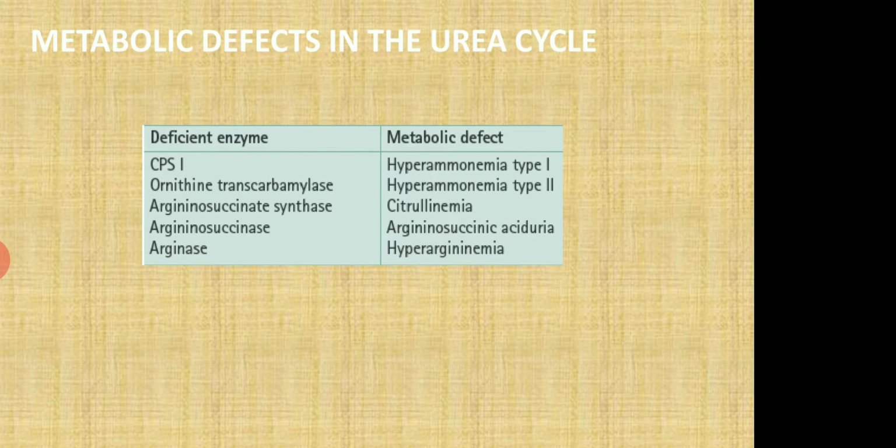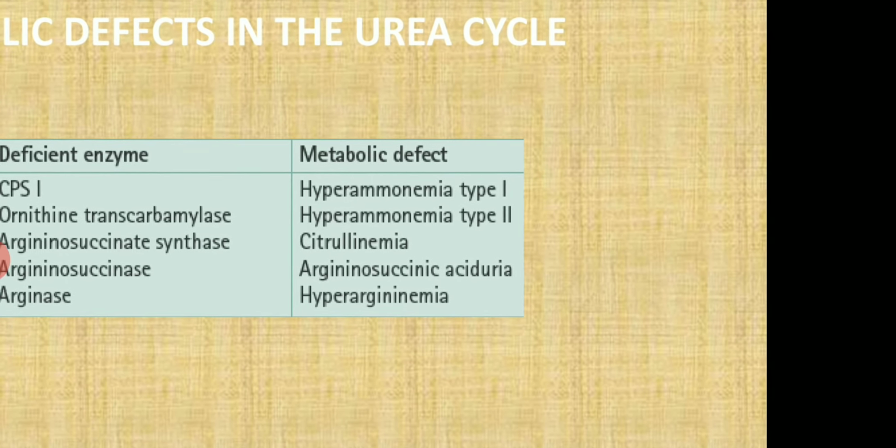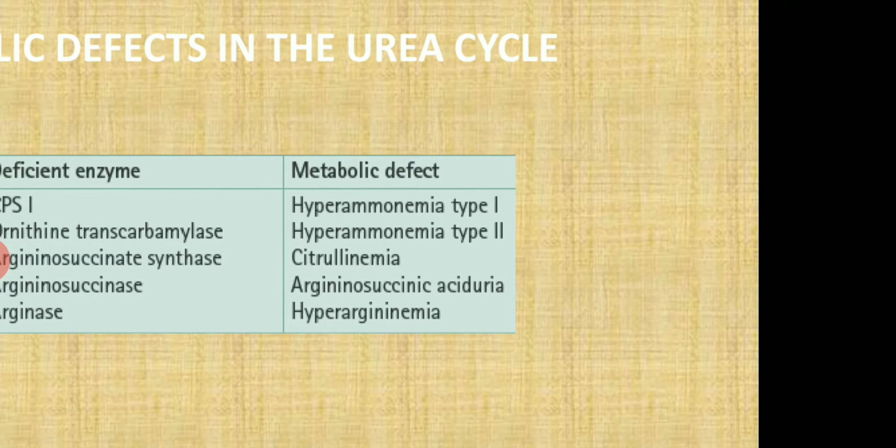What are the metabolic defects in the urea cycle that we will discuss? These are called inherited disorders of urea synthesis. The deficiency of an enzyme required for urea synthesis impairs conversion of ammonia to urea. This produces 5 types of disorders characterized by ammonia intoxication. Hyperammonemia type 1 is due to deficiency of carbamyl phosphate synthase 1. Symptoms of ammonia intoxication such as ataxia, vomiting, protein intolerance, lethargy, blurring of vision, slurring of speech and mental retardation are seen in this condition.